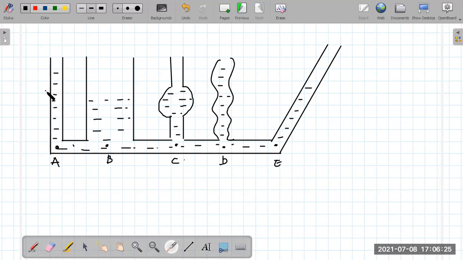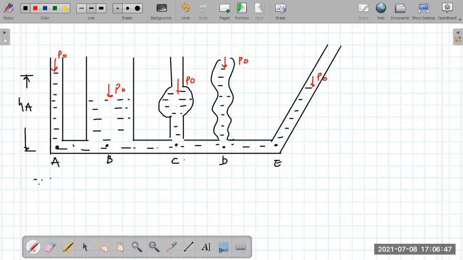Understood? So let's try to address this. How? We know that everywhere this is open to atmosphere, atmospheric pressure P naught, right or not? So we know that, let's say this height, let me call it HA.